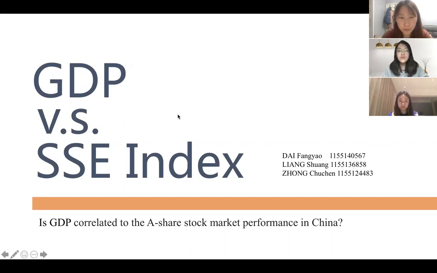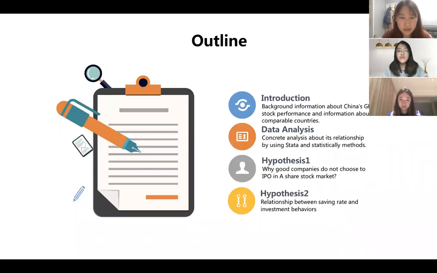The topic that we would like to study is the inconsistent performance between China's A-share stock growth and GDP performance. The presentation will be divided into 4 parts. The first part is the background information about China's GDP performance and stock return. Also, we will introduce some countries to make comparisons. The second part is data analysis. In this part, we will run a regression on China's GDP and stock return to find if they have a statistically significant relationship. The third and fourth parts are the hypothetical reasons for the inconsistent performance of these two figures. And now let us step into the first part.